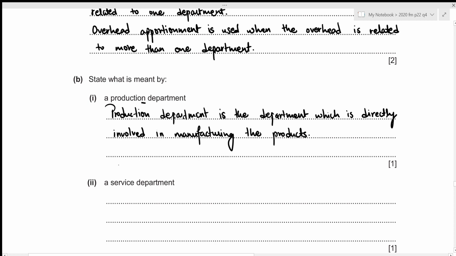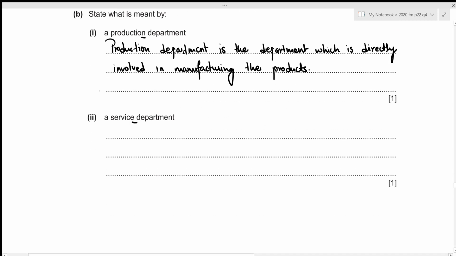And we also need to state what is meant by a service department. A service department is the department which is not directly involved in manufacturing the products, but it does provide support to other departments. Let's write it down.